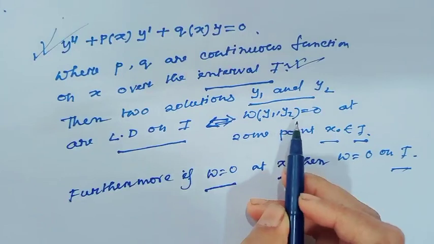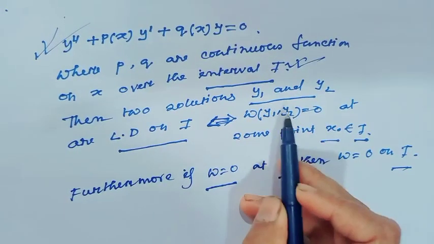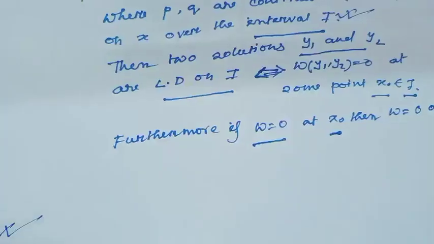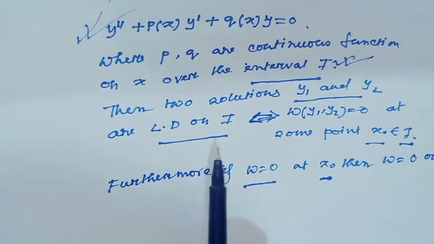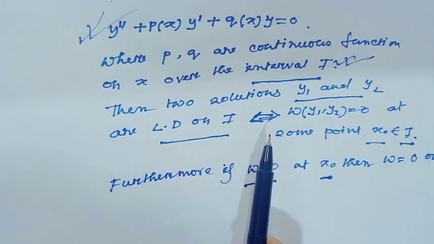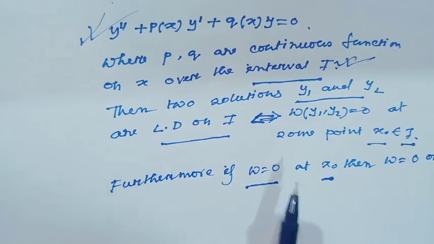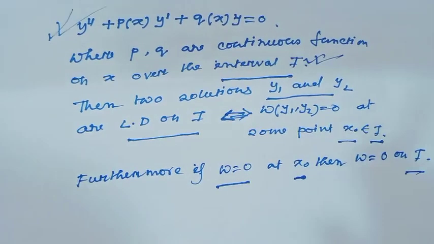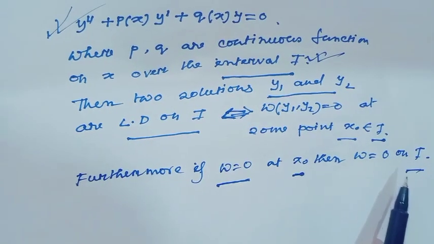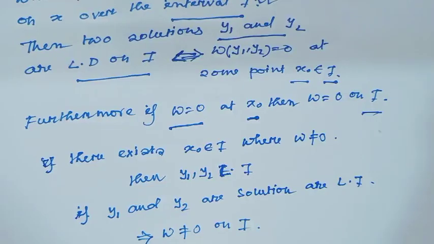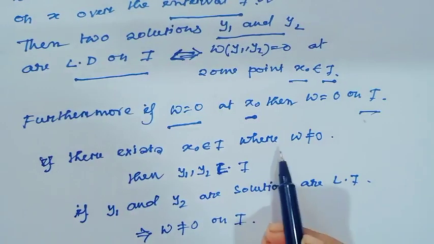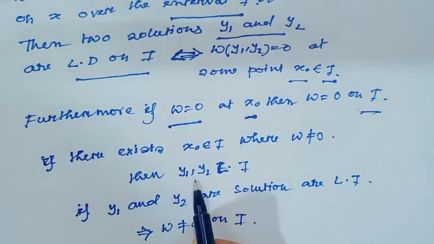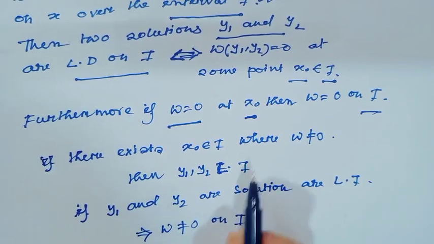If the Wronskian of y1, y2 equals 0, where y1, y2 are solutions of this differential equation, then we can say these two solutions are linearly dependent on the set I. Furthermore, if the Wronskian equals 0 at some point x0, then obviously the Wronskian is identically equal to 0 on the set I. If there exists one x0 in the interval I where the Wronskian is not equal to 0, then obviously these two solutions are linearly independent.